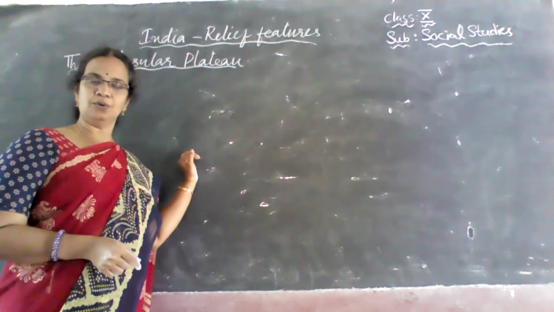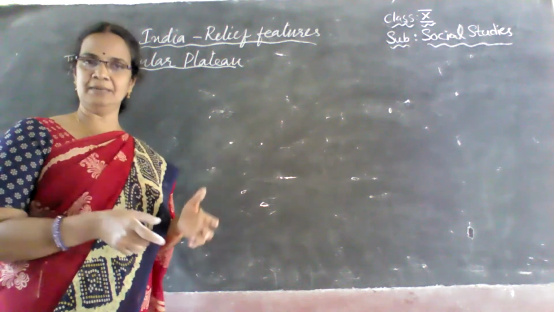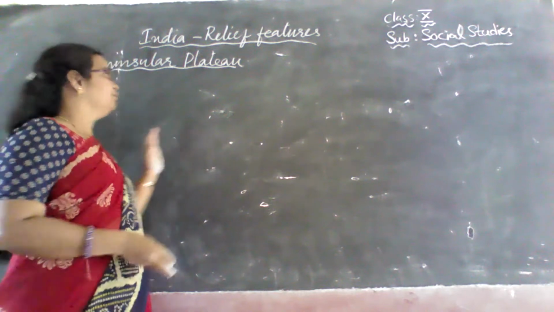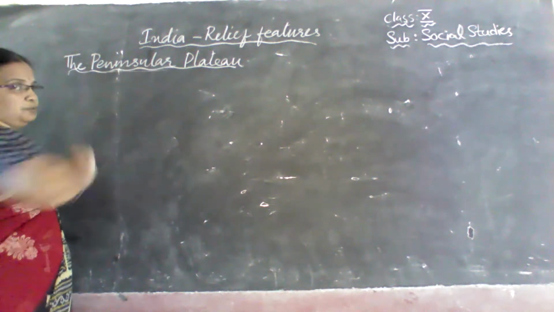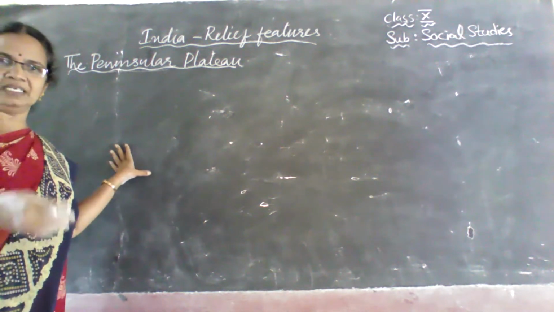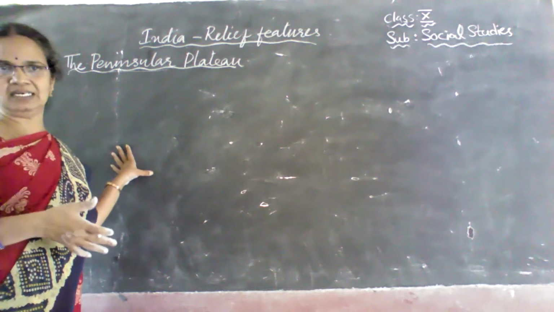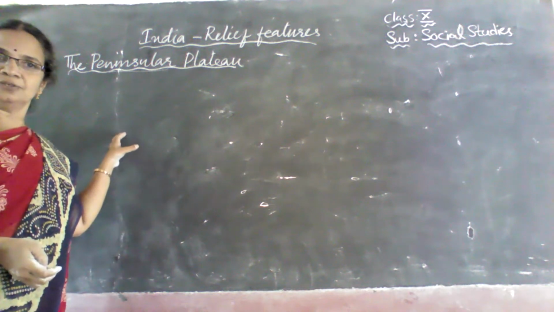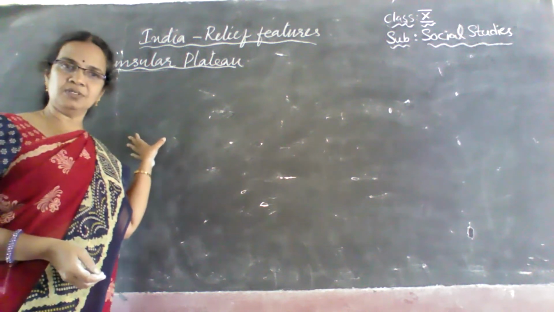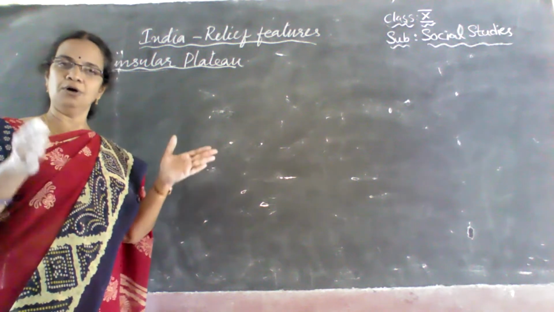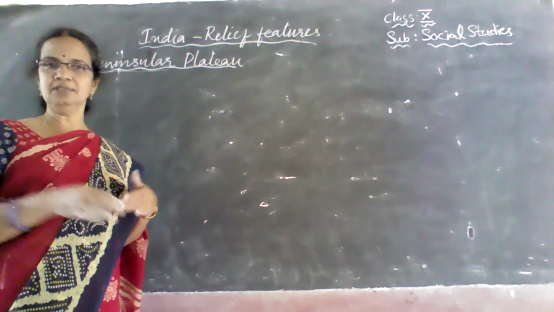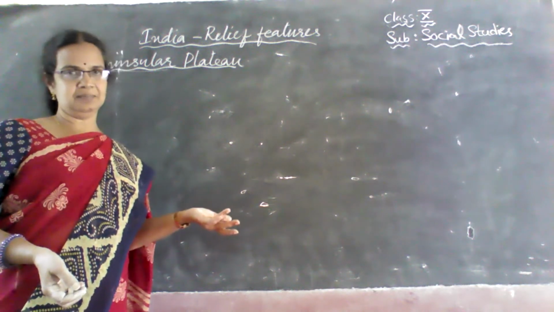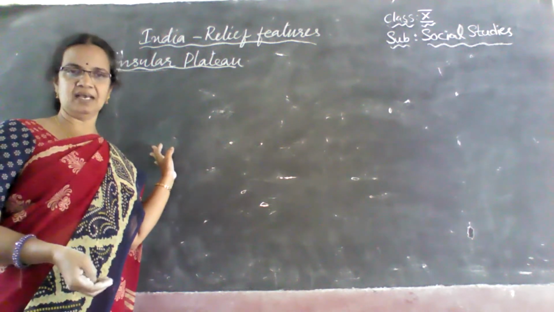The Peninsular Plateau, or the Indian Plateau, or the Deccan Plateau, all refer to the same thing. Why do we call it the Peninsular Plateau? Plateau we know. We have learnt about plains, plateaus, rivers and all those things in our earlier classes. Indian Peninsula is called a Peninsular Plateau because it is covered with seas on all three sides. Towards the east, Bay of Bengal; towards the west, Arabian Sea; and to the south, we have Indian Ocean.